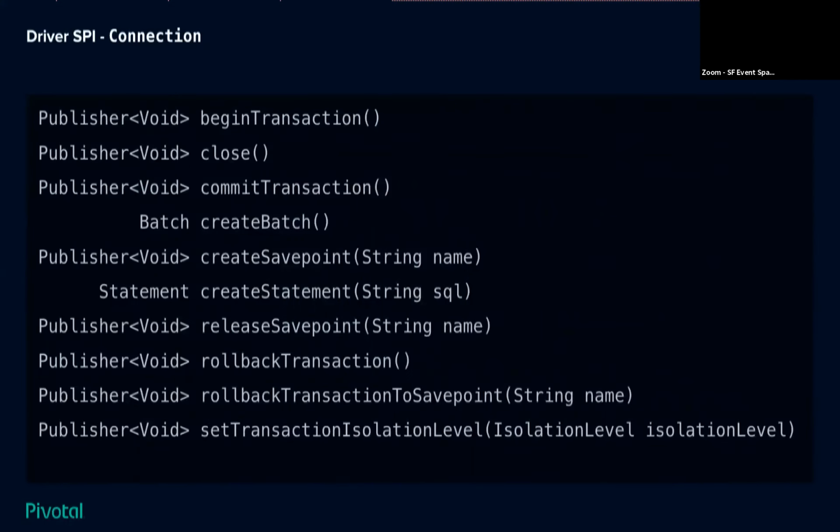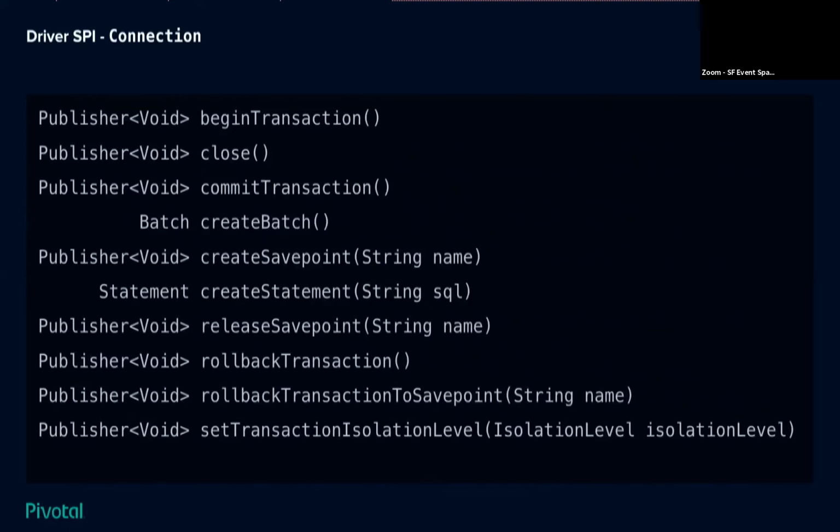And then we are going to skip over the connection factory. We'll take a look at the connection type. The connection factory is pretty simple. It just says, get me a connection, effectively. But even the connection API is really, really small. And if you take a look at it, it talks about the things that are database specific and nothing else.